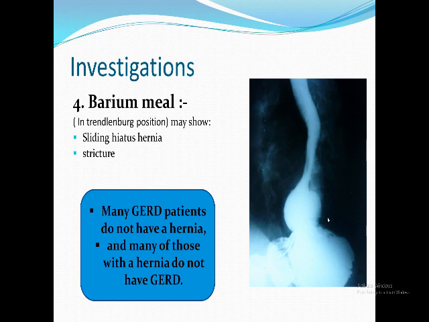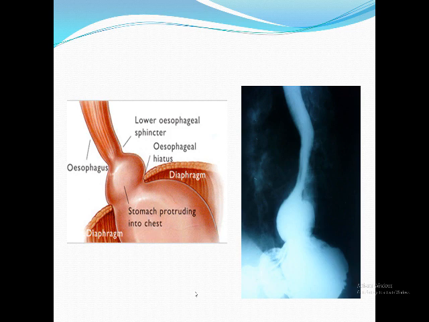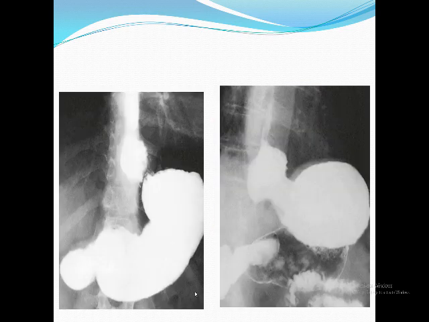Again, hiatus hernia, sliding hiatus hernia, is the most common cause of reflux esophagitis, but you have to read this. Many GERD patients do not have hernia, and many of those with hernia do not have GERD. So it is not the same topic. Sliding hiatus hernia is the most common cause of GERD, but I cannot study both as the same topic. Now we have finished the investigations. This is a diagram for sliding hernia, and this is a real barium meal in Trendelenburg position for sliding hiatus hernia. Again, same.